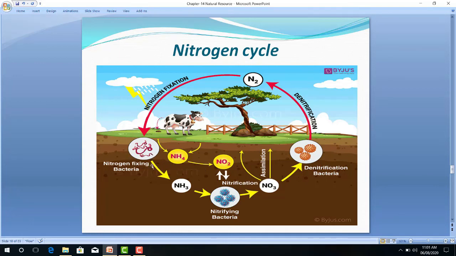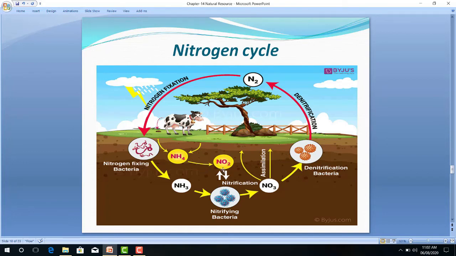Now these plants are taken by animals. Animal waste contains ammonium, and when this decays under the earth's crust layer, ammonium products, animal waste, cow dung, we use as manure and give to the plants, and once again they mix into the atmosphere. It is given to the plants and from that plant production takes place.